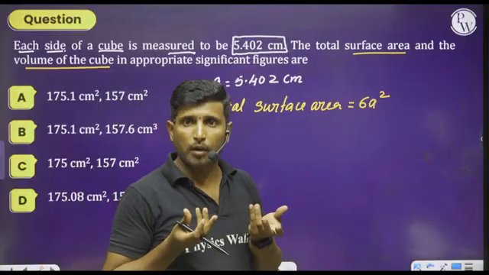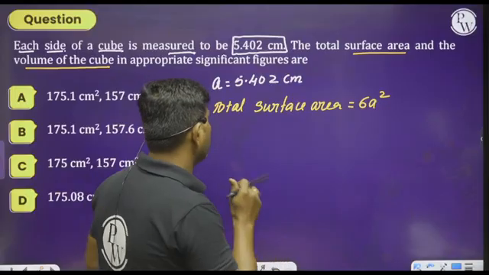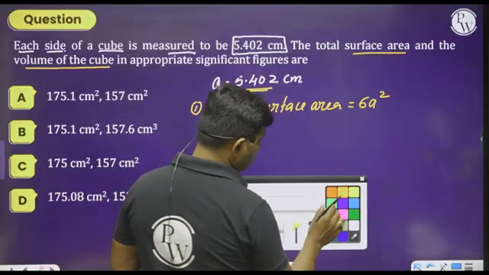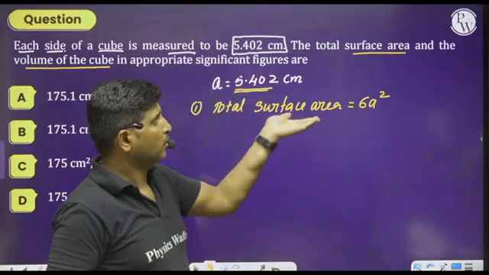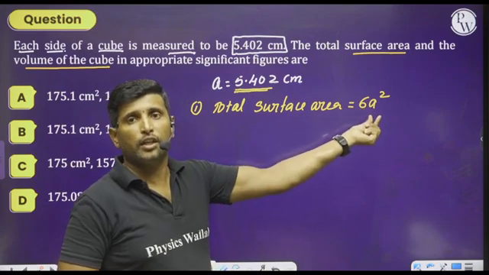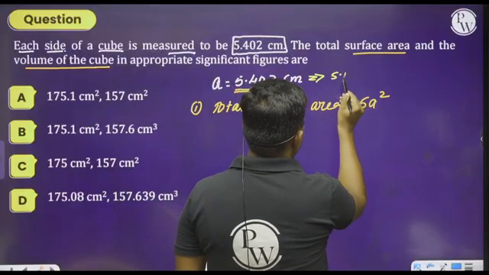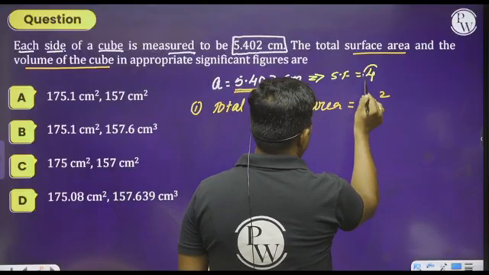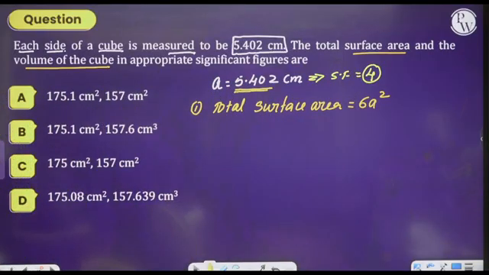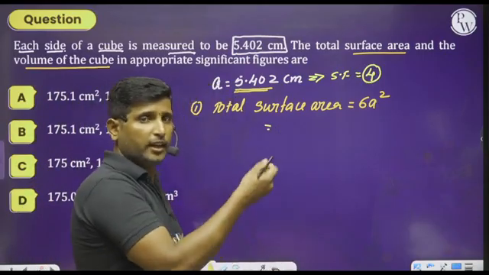Observe this. Area involves multiplication of the sides, so in multiplication we have to concentrate on the number of significant figures. Since in the calculation of area we will take only one value, that is the side value, we have to take the significant figures equal to 4. Whenever we do multiplication, no need to calculate each and every value.